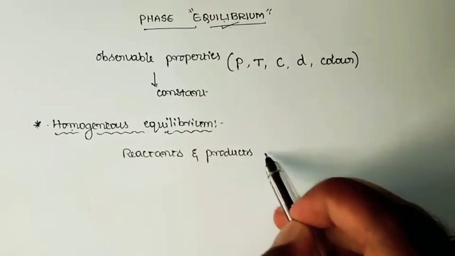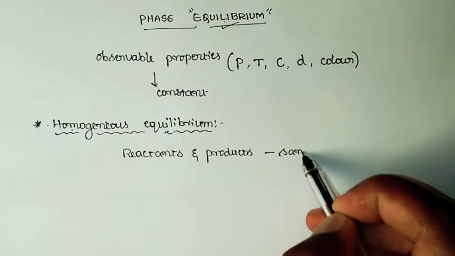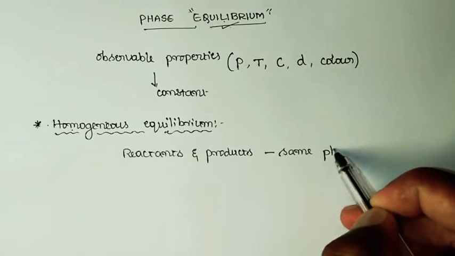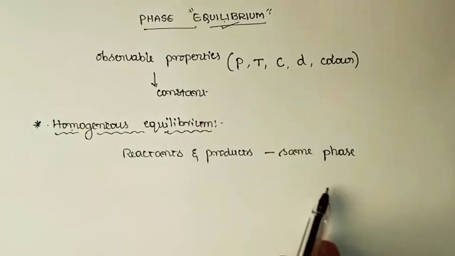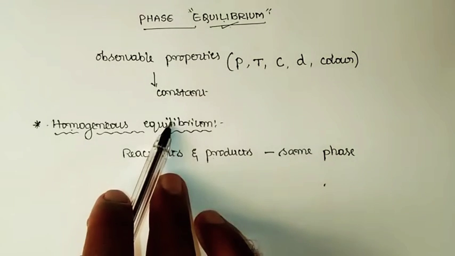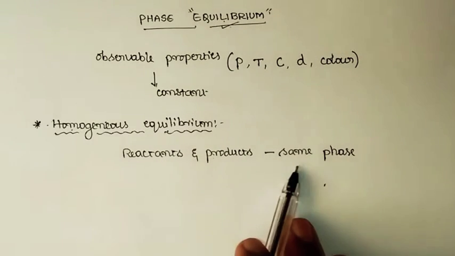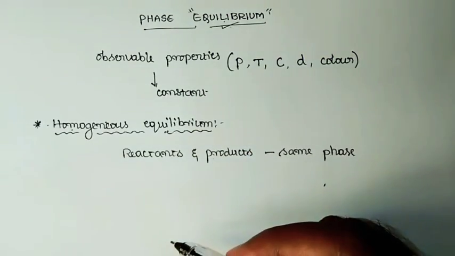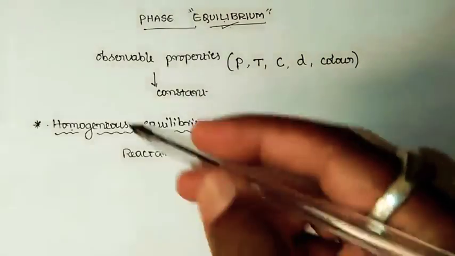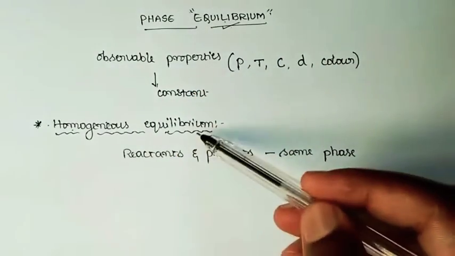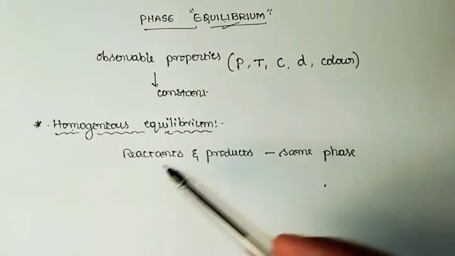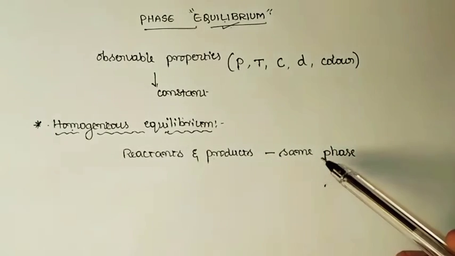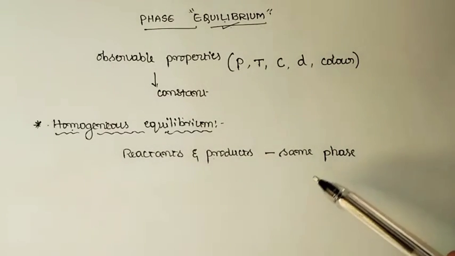Both reactants and products will be existing in the same physical state, that is, in the same phase. Such a kind of equilibrium in which both reactants and products are present in the same phase will be called as homogeneous equilibrium. So let me say once again, homogeneous equilibrium is the equilibrium in which both reactants and products will be existing in the same phase.